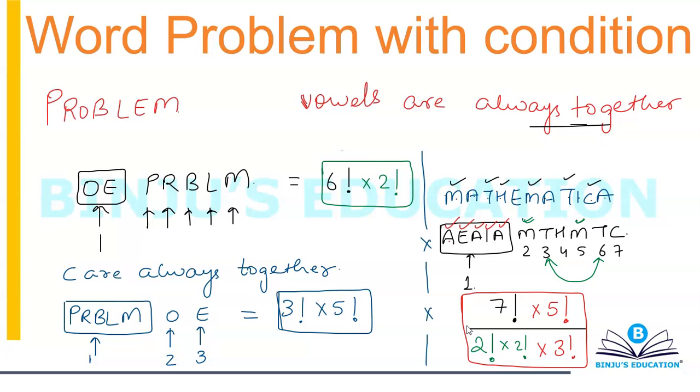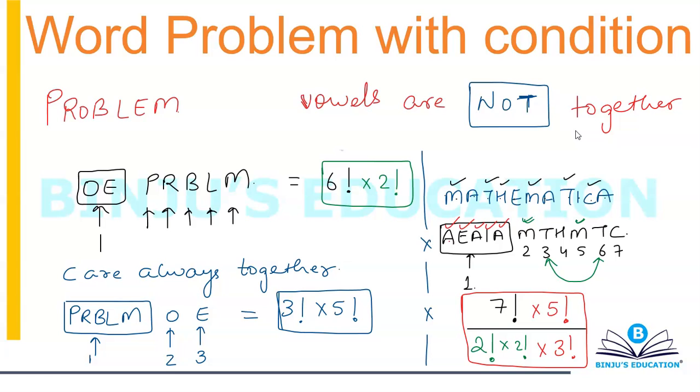Now in this case, they can also ask you, instead of saying always together, let's suppose they give you this question that vowels are not together, or they can say never together. So how do you solve this?